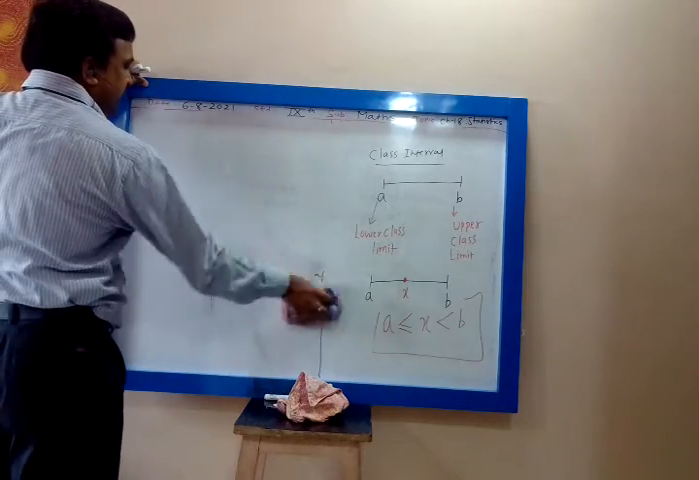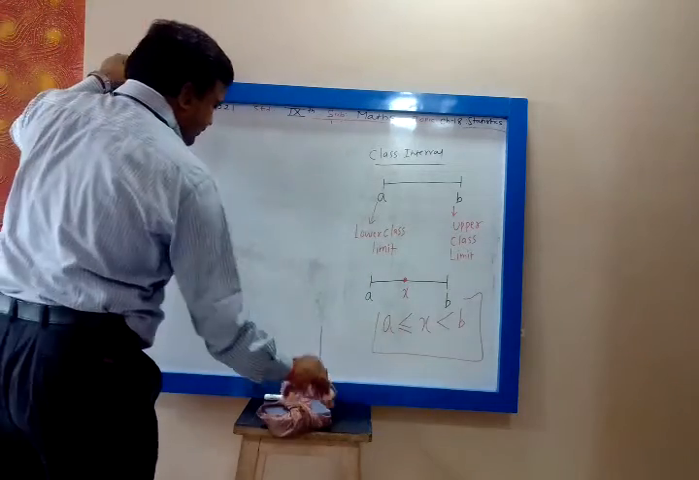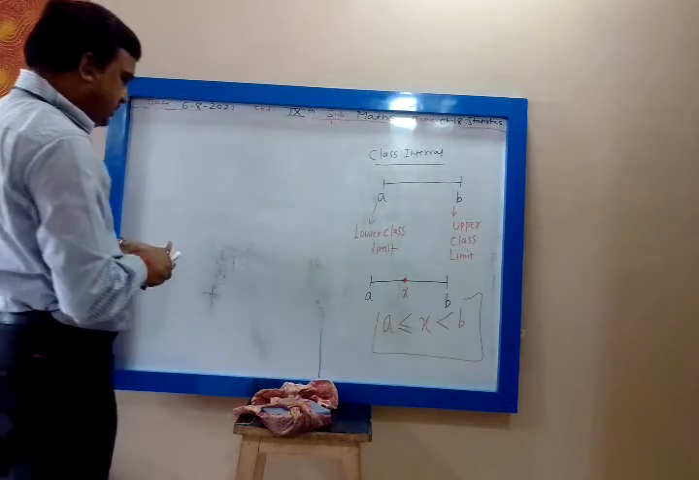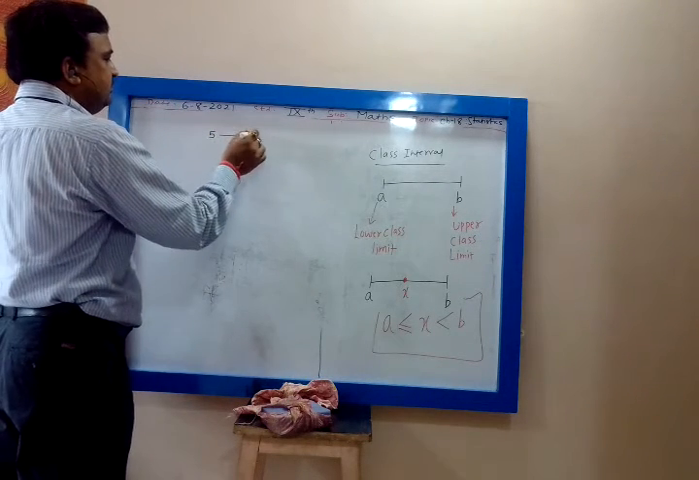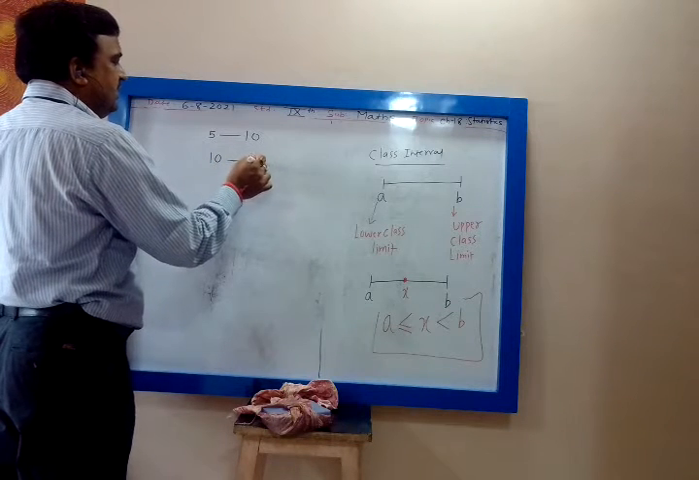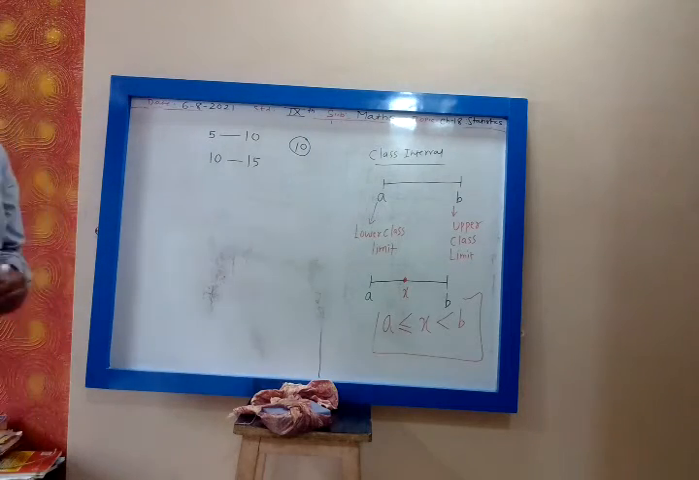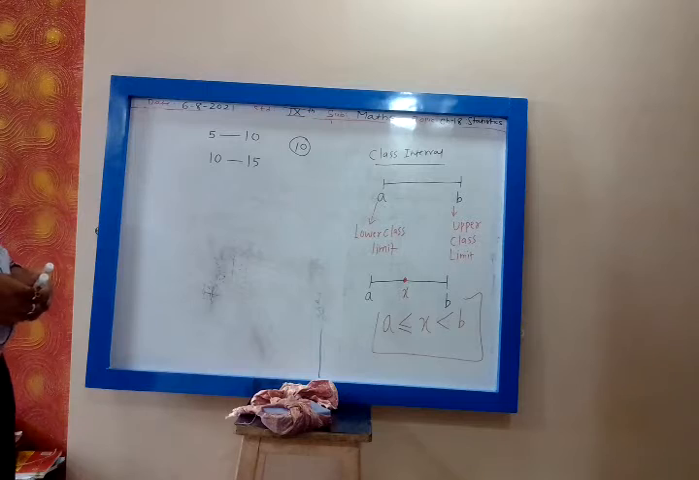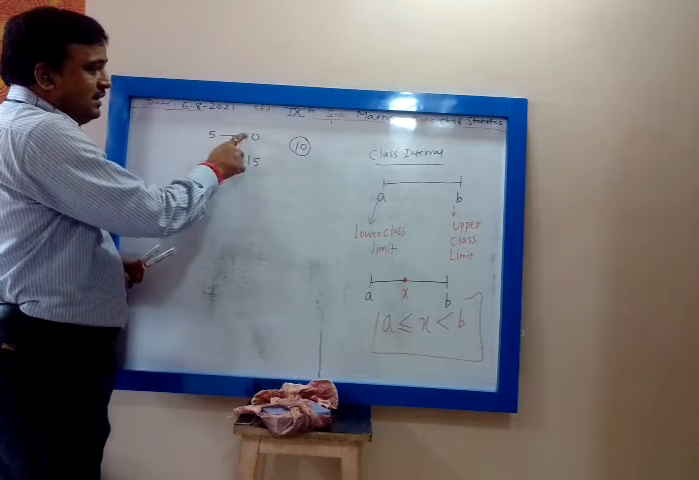So this is A, the lower class limit, and B, the upper class limit. Now let me ask the question. Suppose you have class interval 5 to 10 and class interval 10 to 15. You tell me, 10 will lie in which class interval? First one or second one? Yes, second one. 10 is there in the upper limit.